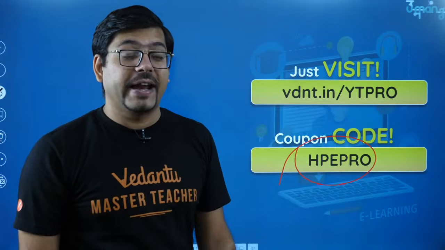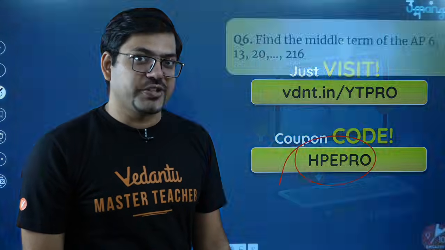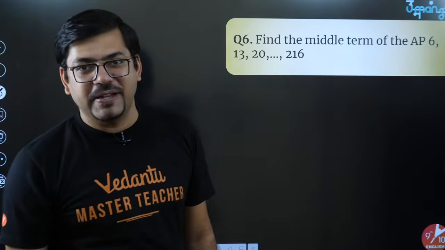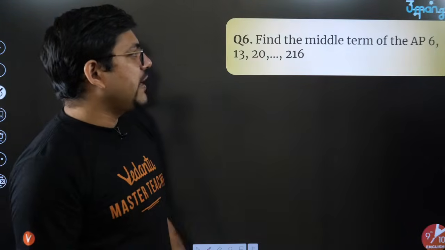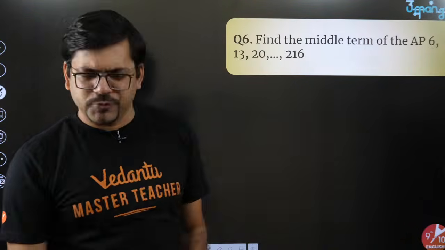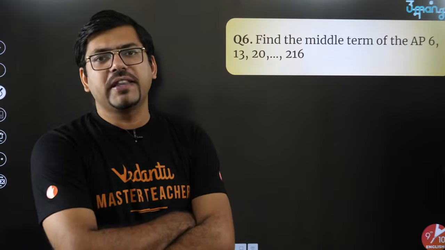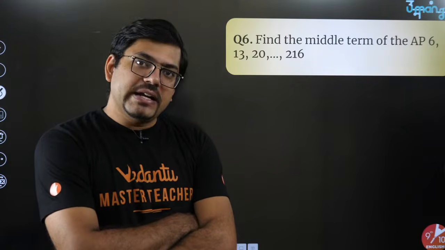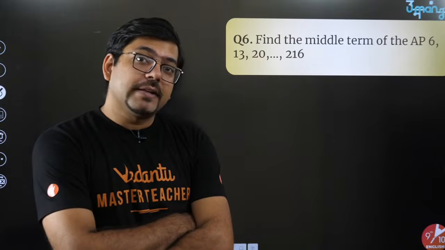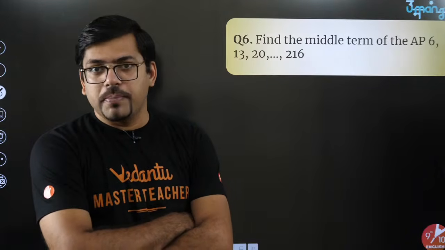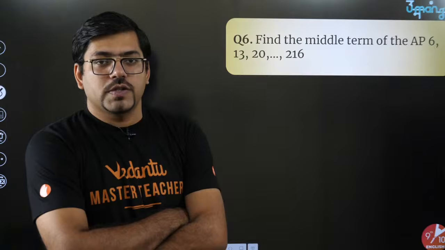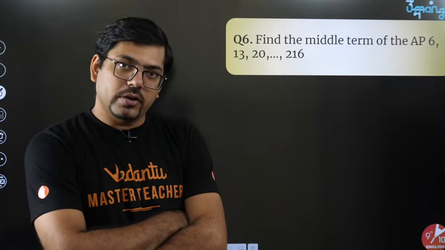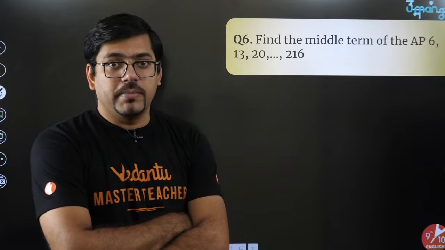Now let's get back to our studies. The question one. So this is the next question. Everyone please pay attention. The question says, find the middle term of this AP. But the fact is, for finding the middle term, we should know how many terms are there, because otherwise we will not be able to find the middle. For 5 terms, the middle will be the third term. For 9 terms, the middle will be the 5th term.